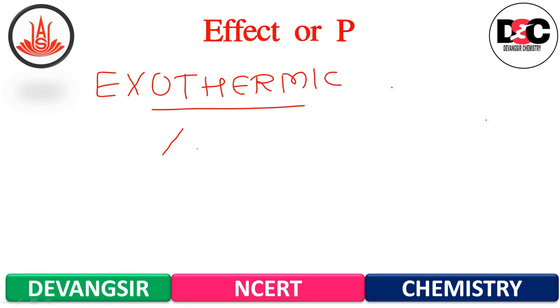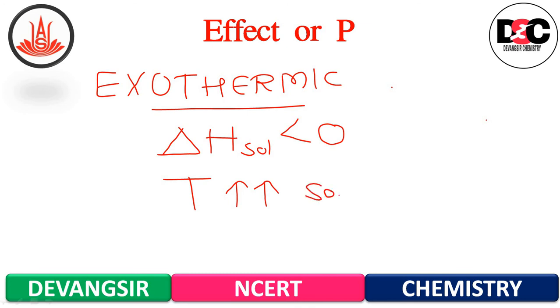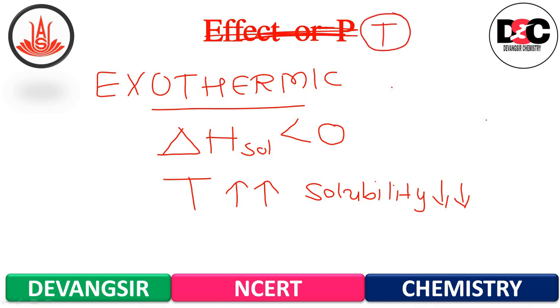Now the opposite of this, suppose the reaction is exothermic. In this case, the delta H solubility is less than 0, and in this case, if you increase the temperature, then the solubility will decrease. Okay, and these trends are also observed experimentally. So this is the effect of, not the pressure, effect of temperature.